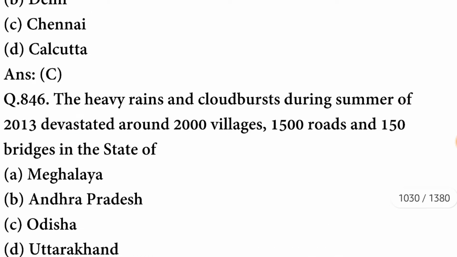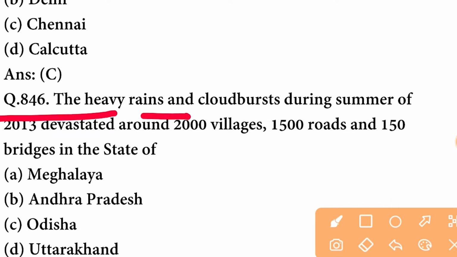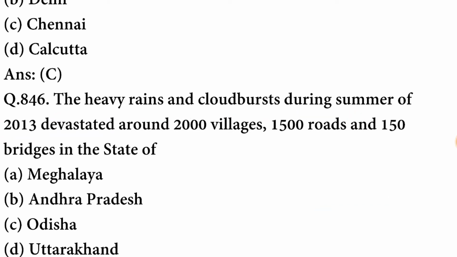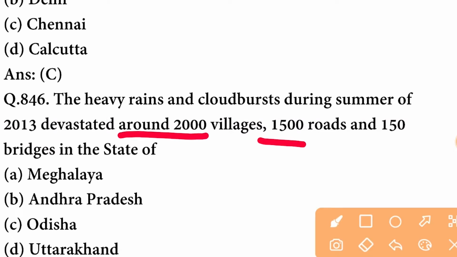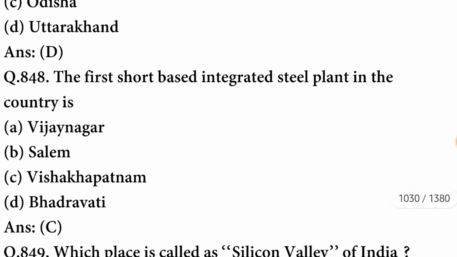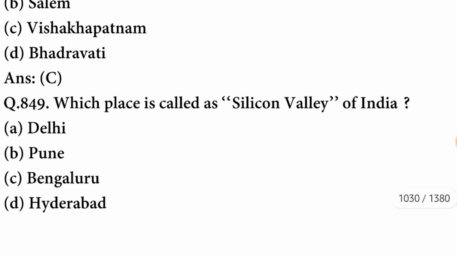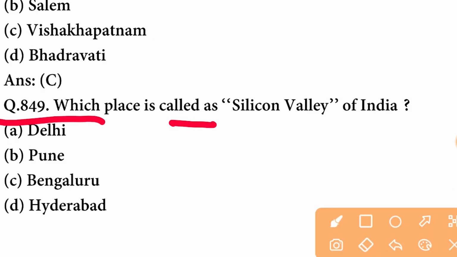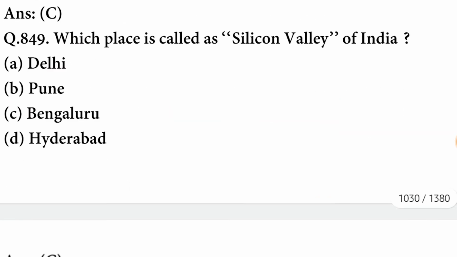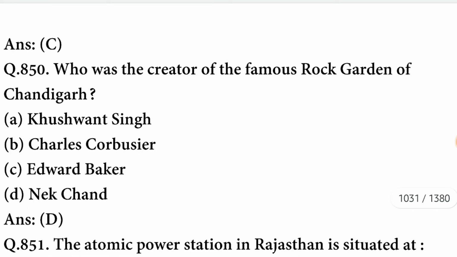C option is correct. The heavy rains and cloud burst during summer of 2013 devastated around 2000 villages, 1500 roads and 150 bridges in the state of Uttarakhand. The option is correct. The first salt based integrated steel plant in the country is in Visakhapatnam. C option is correct. Which place is called as Silicon Valley of India? The place is Bengaluru, that is called the Silicon Valley of India.